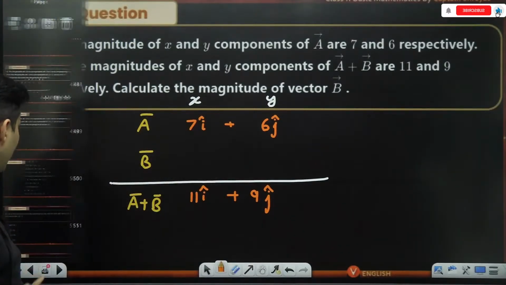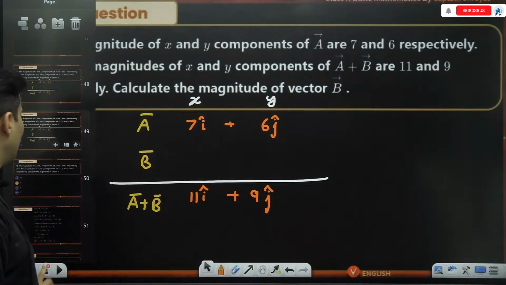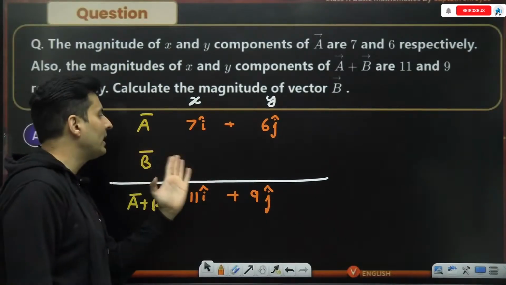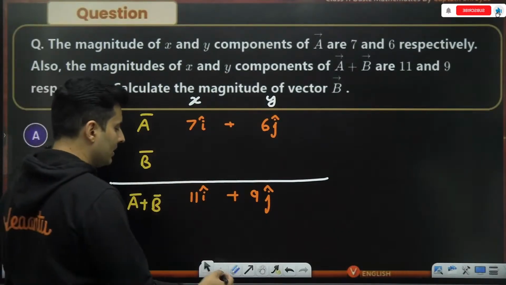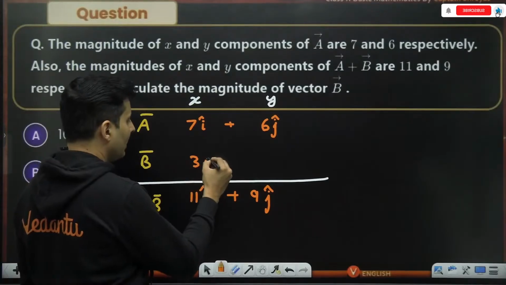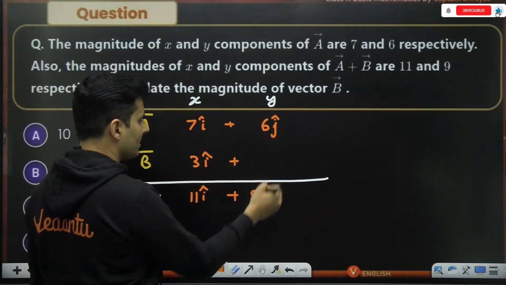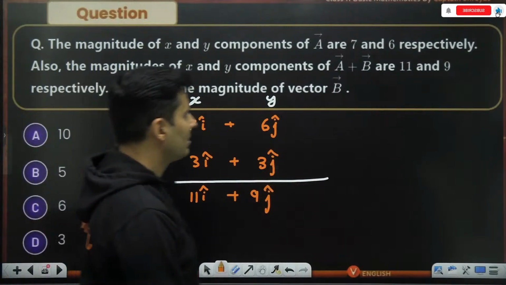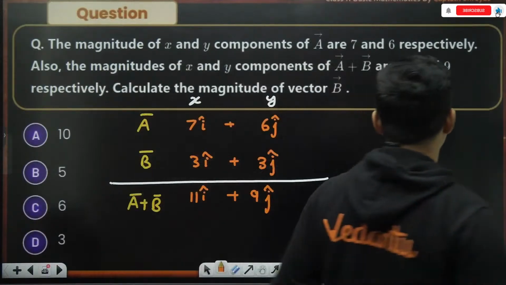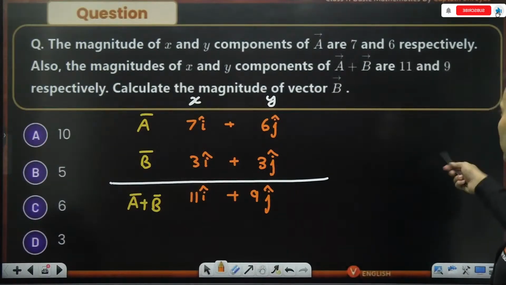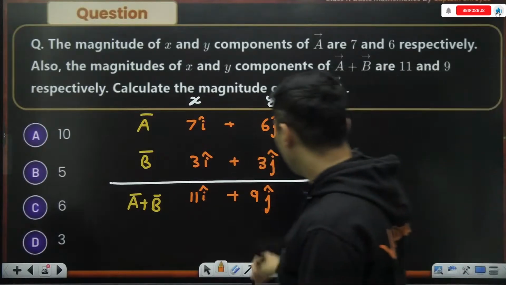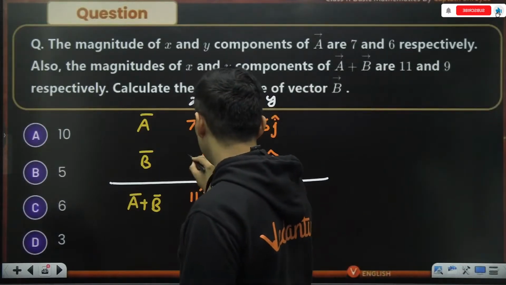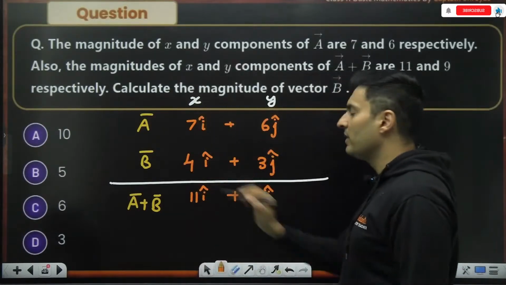Come on, use your head and quickly think and give me the answer. Which number plus 7 will give me 11? Isn't it obvious? It will be the number 3. Which number plus 6 will give me the number 9? It will be 3 again. Is that right? Oh sorry, why did I put 3 over here? My bad, so sorry guys. Number 4 plus 7 will give me 11.